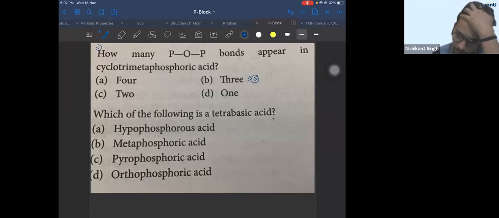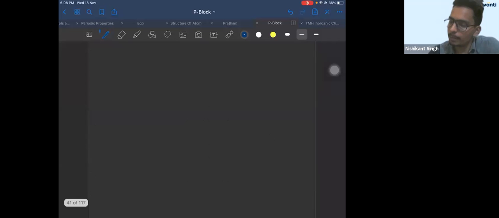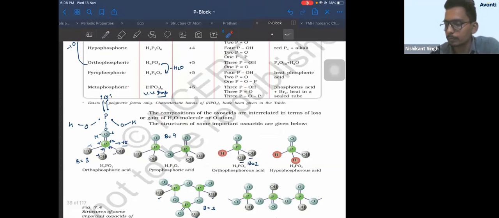Just like bio. Now I can understand why people score well in bio. Okay, let's end it now on a count of 3, 2, 1. Let's end it now. Right. So your answer is pyrophosphoric acid. Just now we have discussed its structure. In pyrophosphoric acid, you have basicity of 4 OH.